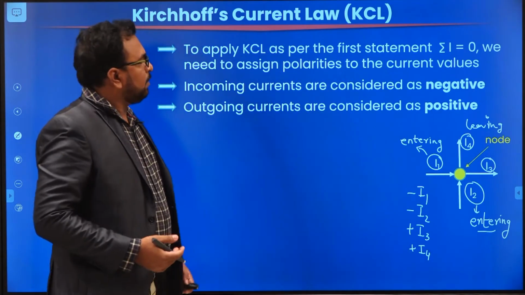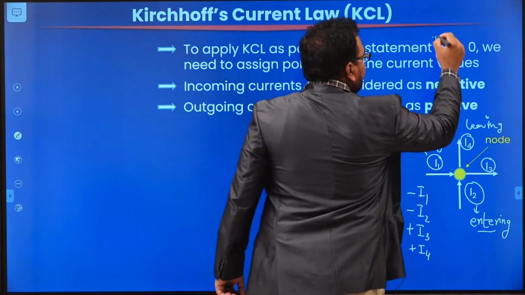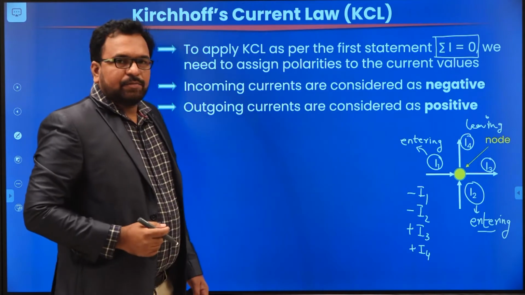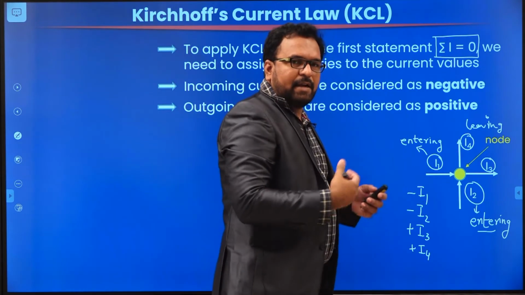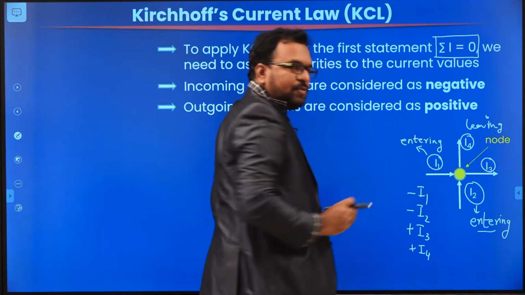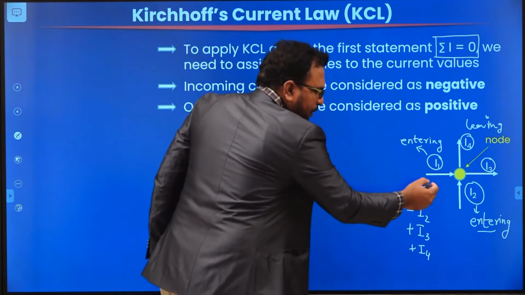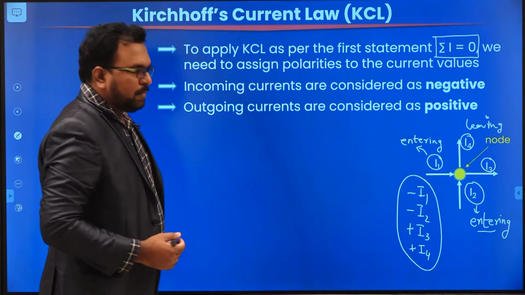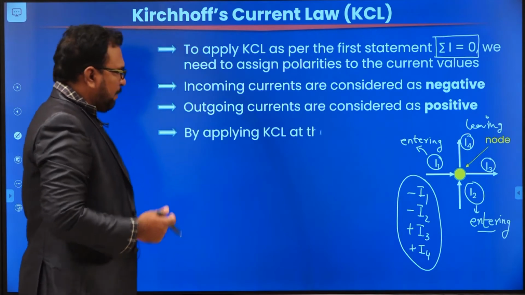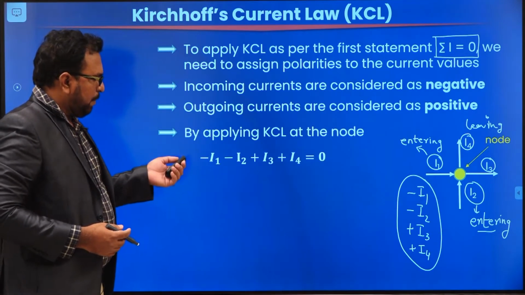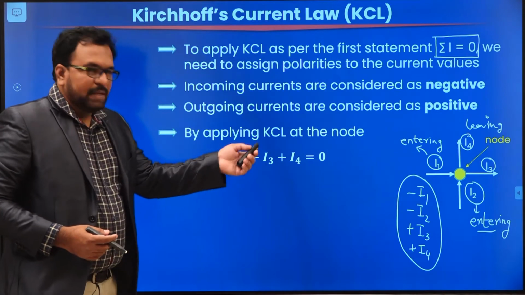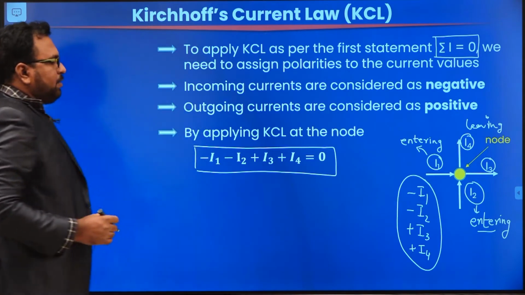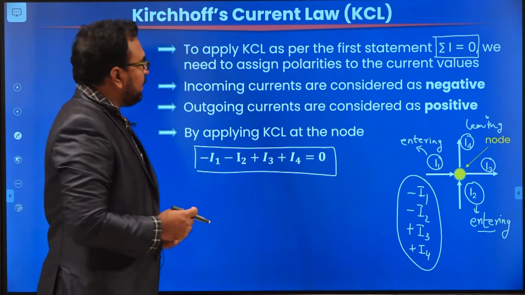Now we have to apply KCL according to the statement. So what is the statement here? Sum of all the currents meeting at a node is 0. Meeting means either they are entering or leaving, whatever it may be. They are meeting at this node. After polarity is assigned, these are the 4 currents that are meeting at the node. Now we have to sum and equal to 0. By applying KCL, we get minus I1, minus I2, plus I3, plus I4 equal to 0. So we sum all the currents meeting at the node equal to 0. This is how you apply KCL as per the first statement.